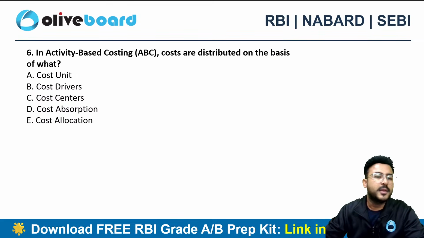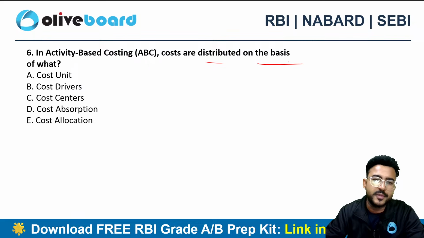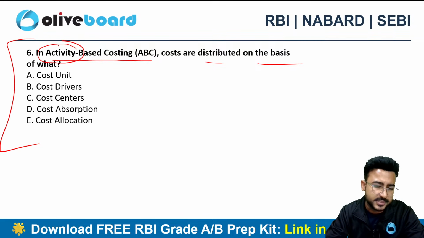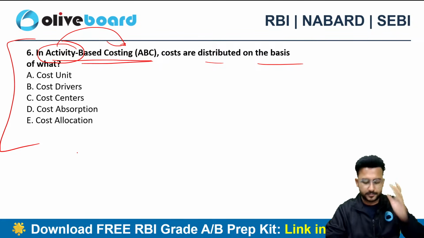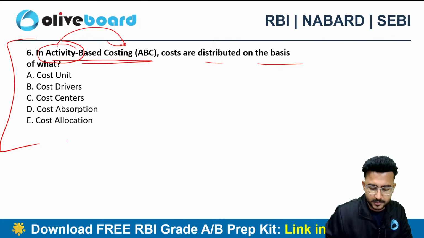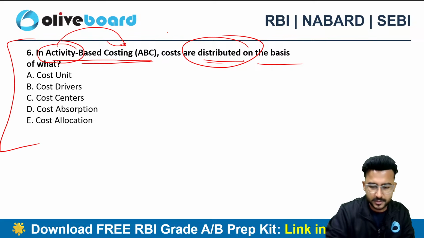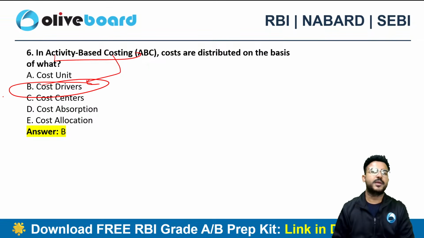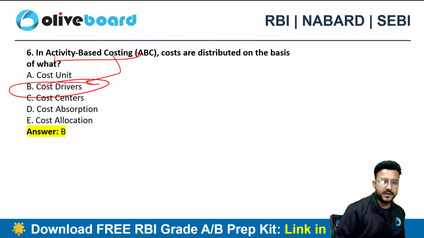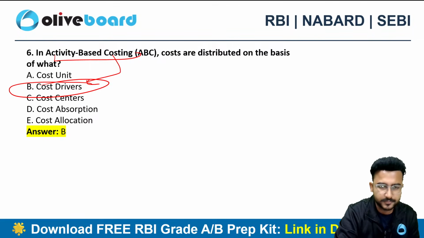In activity-based costing, the costs are distributed on the basis of what? I am following activity-based costing. That means whatever kind of activity is there, I am basing my cost on this activity. So there are cost units, cost drivers, cost centers, cost absorption and cost allocation. What will be the best method here? That's cost driver. In activity-based costing, I always use cost drivers to distribute the cost among different areas.